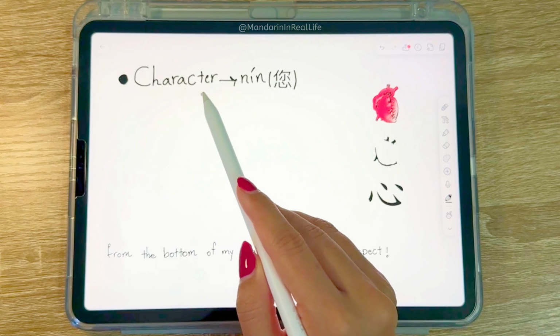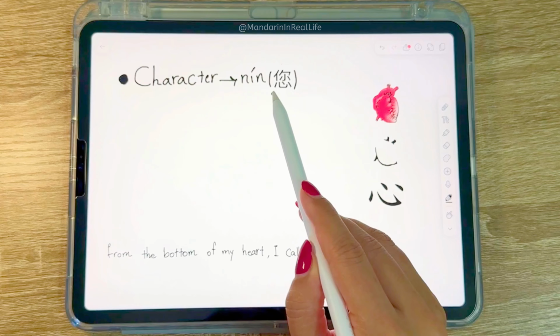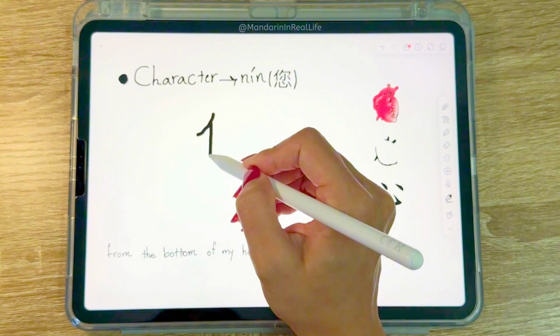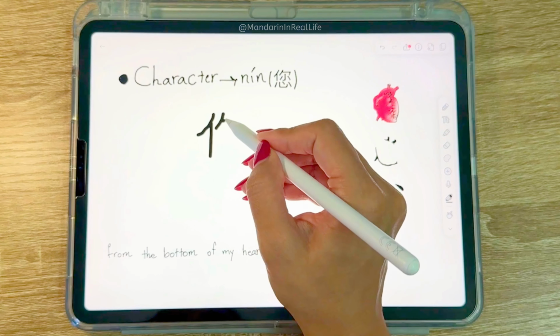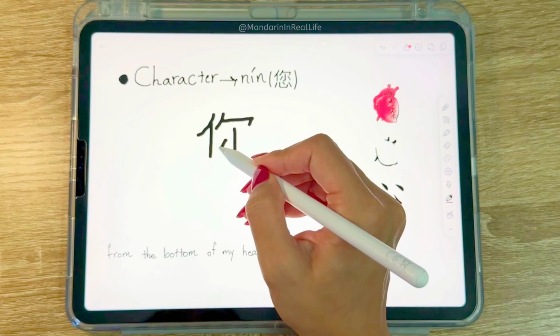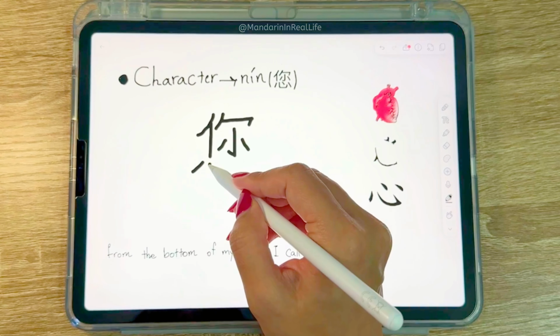Let's draw the character nin together. Draw each line in the right order. This is the upper part and this is the lower part.